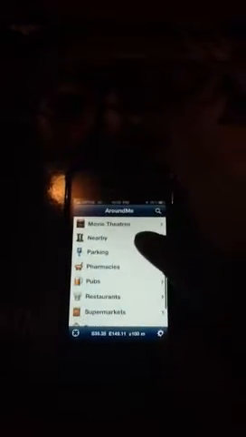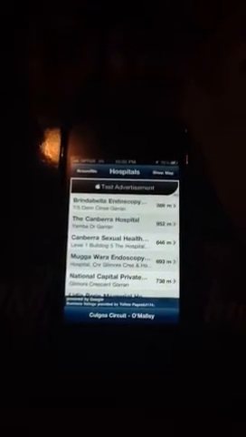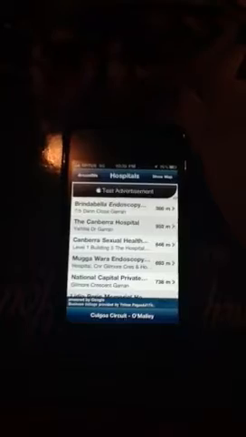Basically, Around Me is what it says, around me. So you can find out the Apple retail stores, banks, bars, coffees, favorites, any one of these things around you. So no matter where you are, you can find something around you. Let's say you're looking for a hospital near you. Just type hospital, or just load up for a bit, and it will find the closest hospital. It tells you this hospital right here, Birmingham Endoscopy, is 386 meters away from me. If I tap onto that, it'll load up the map and show you exactly where it is.